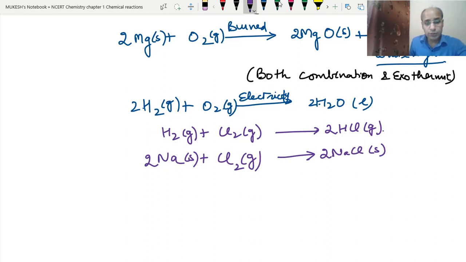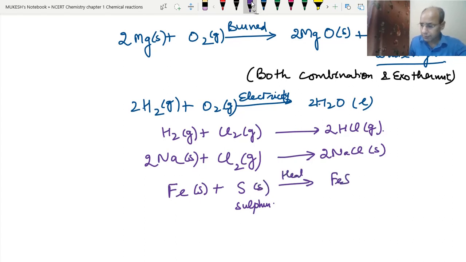Okay, next example, when we heat the iron powder with sulfur, then iron sulfide is formed. This is also solid and we have to heat them. So this is the example of combination and endothermic, because we are heating from outside.